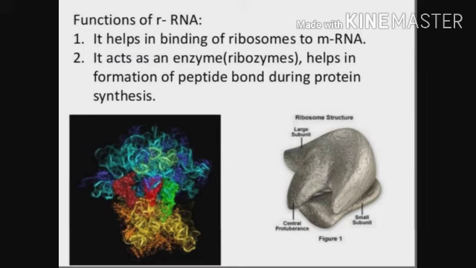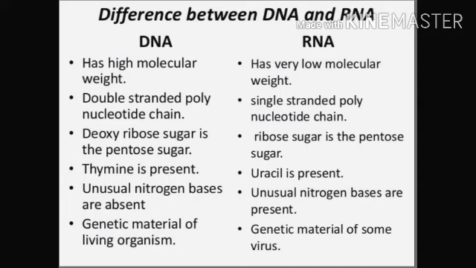Now, the functions of mRNA: it helps in binding of the ribosome to mRNA. Second, it acts as an enzyme, that is ribozyme, which helps in the formation of peptide bonds during protein synthesis, so that the protein can be stable. Peptide bonds are present between the amino acids of the protein.